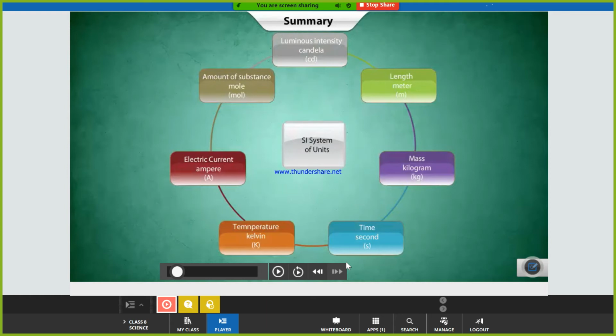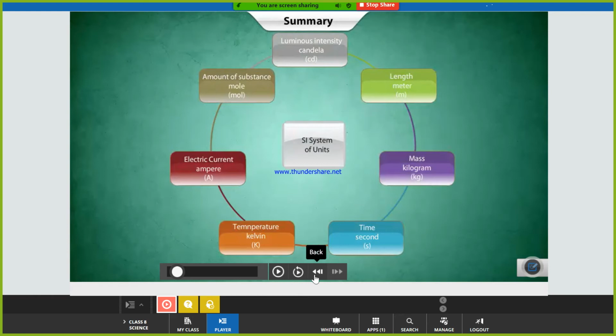Time is measured in seconds. There are also milliseconds and microseconds. We also say day, per week, like that. So these are the 7 fundamental units.